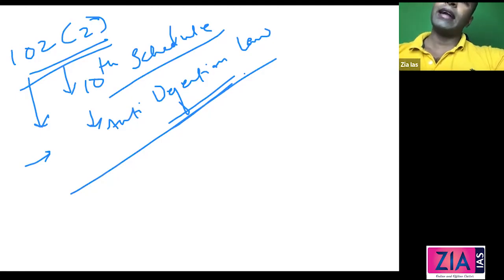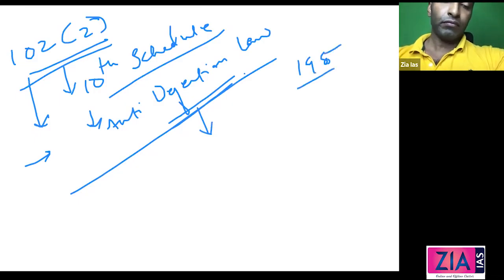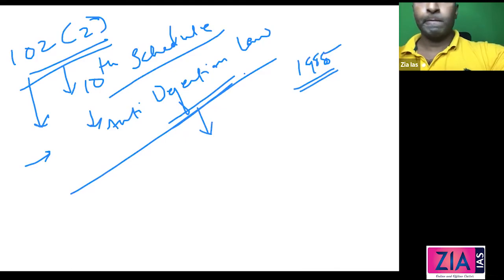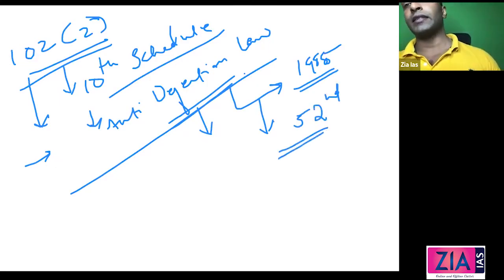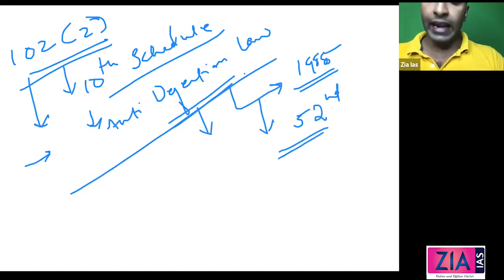Okay, now just write anti-defection law, 1985. Which constitutional amendment? Anti-defection law was in 1985. When did it get the constitutional status? Which amendment? 52nd. The 52nd Amendment Act gave it a constitutional status and inserted it in the 10th Schedule of the Constitution.